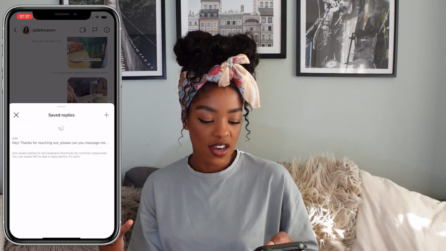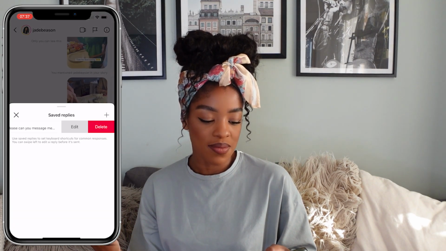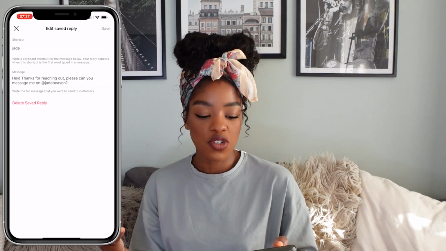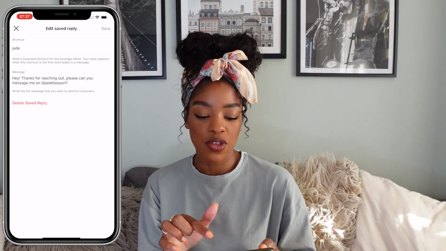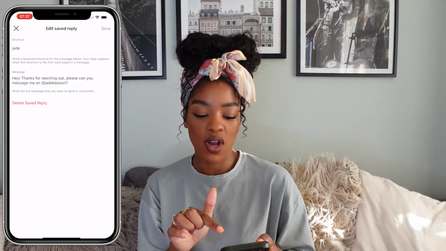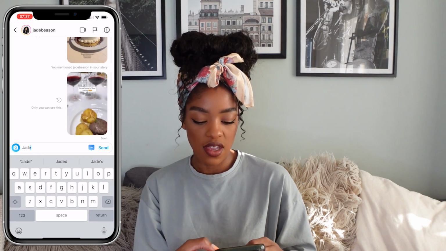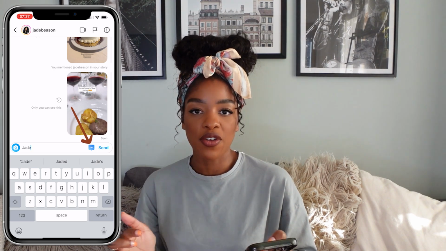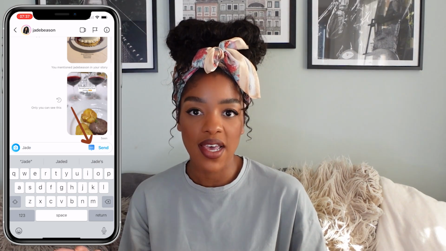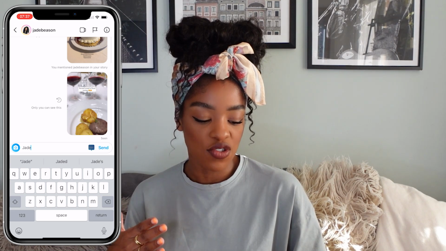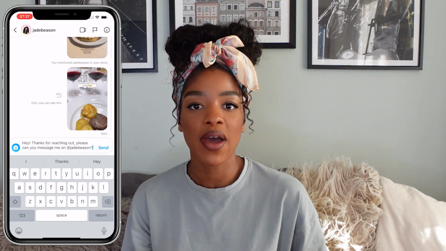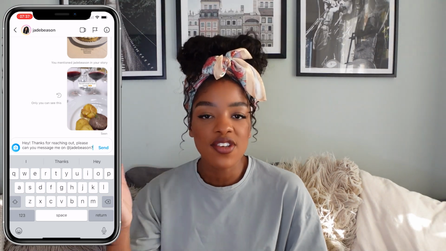And if we click on that again, you'll also see the option, if you swipe to the left and select edit, to update that message, and you can also see what my shortcut is. Here the shortcut is Jade. So if I click out of that and type Jade into the message box, this little button on the right will appear because I've typed out one of my shortcuts. When that appears, you just have to click it and the whole message will load by itself. So this, as you can tell, is very, very useful and will save you a lot of time.